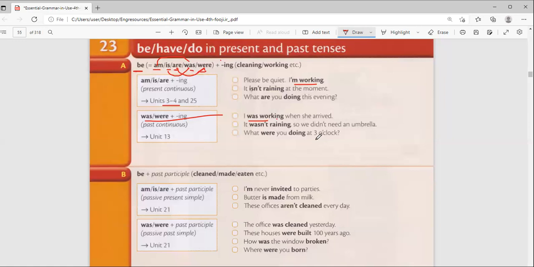Yes, teacher. Very good. What were you doing last week on Monday when I called you? So you go back and look at that Monday. Oh, I was reading for my exams. You see, I was reading for exams means that you had started, but you had not reached the end, isn't it? You were in the middle of doing that thing.